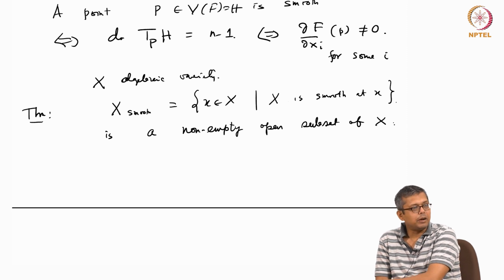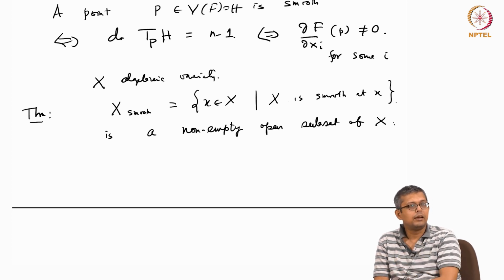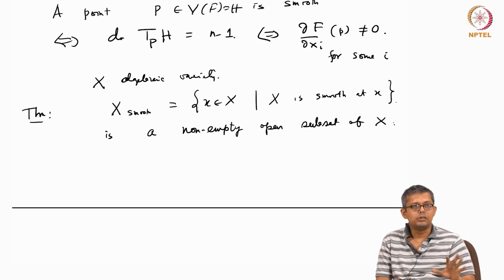Assume it's a separated pre-variety. Smooth at a point will be smooth about a neighborhood. In other words, the singular set is a closed subset, a proper closed subset. The non-smooth points should have dimension less than the underlying variety. So most points are smooth points. The non-smooth points, the singular points, they are special.